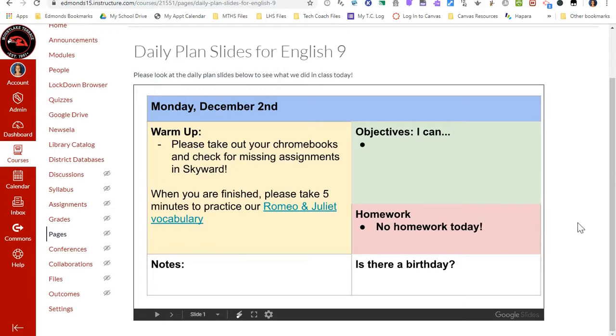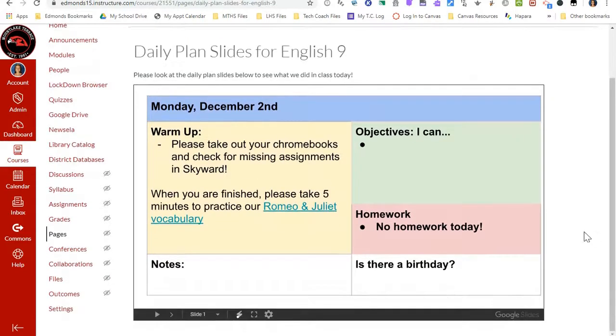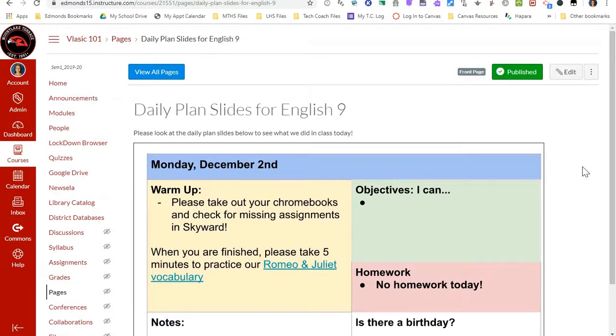It's just based on your own preference, which way that you'd like to embed your Google Slides into Canvas, but both are great for giving your students access to information that you use in class so that they can then access that outside of class. It's also great for letting other people who are observing your Canvas course, like parents and paraeducators, to be able to see what's happening on a daily basis.